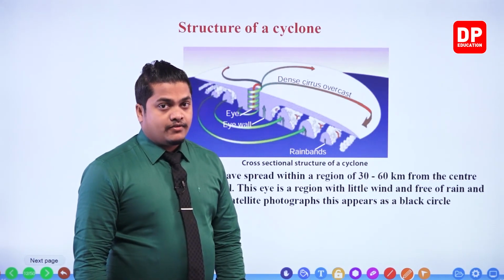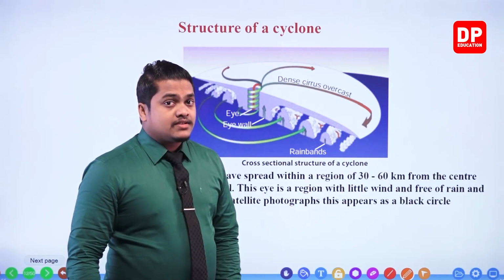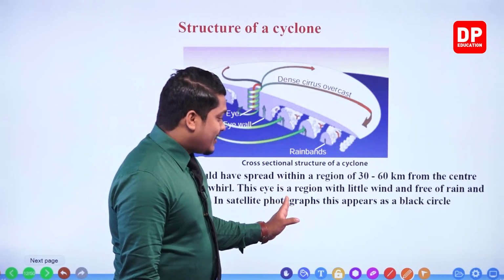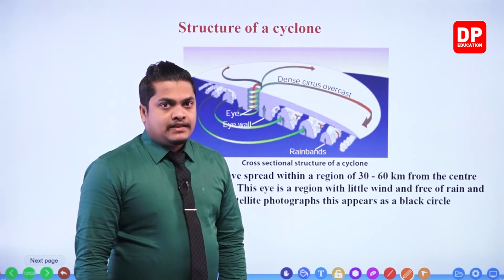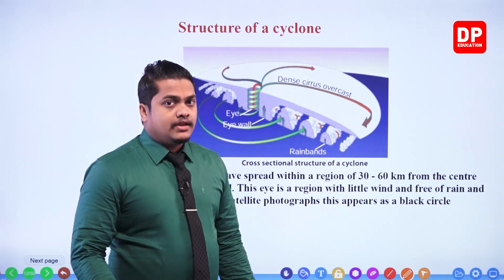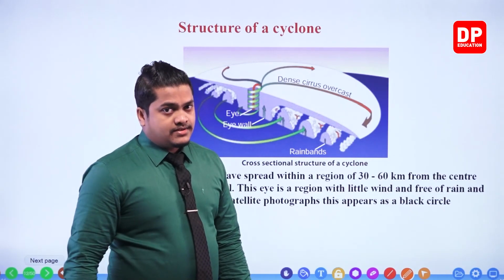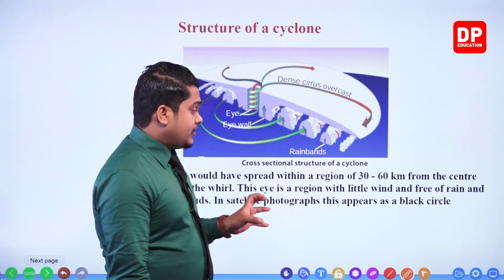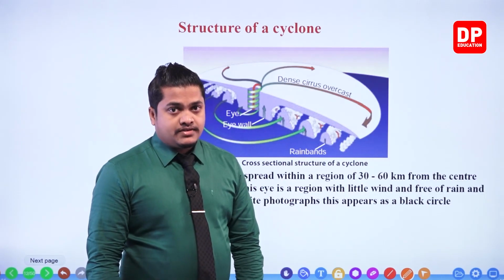The specialty here is that the eye is a region with little wind and free of rain. Within the eye we won't be able to observe rain or heavy winds.